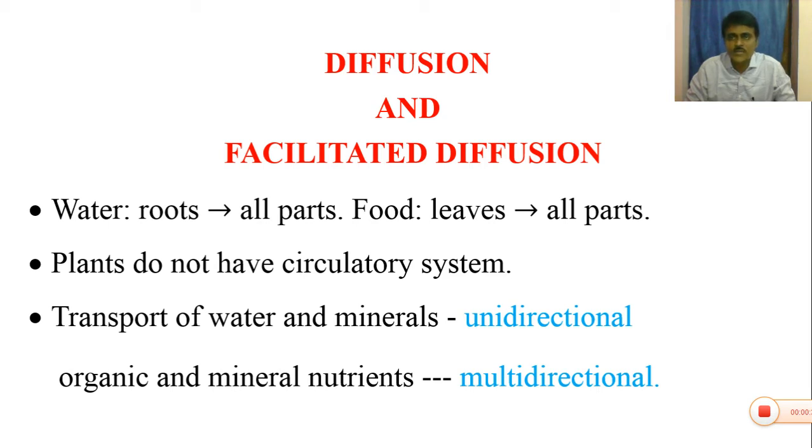So plants absorb water and minerals from the soil with the help of their root system. The water present in the roots diffuses to all parts of the plant body. You know that all green plants can synthesize their food in the leaves by the process of photosynthesis. So the sugars or food synthesized in the leaves is transported to all the remaining parts of the plant body. So plants need water, food materials and minerals for their growth and development.